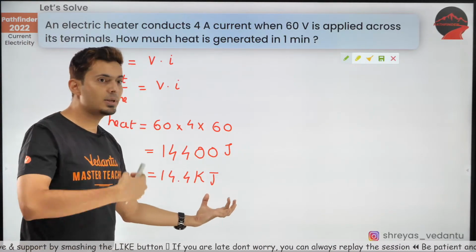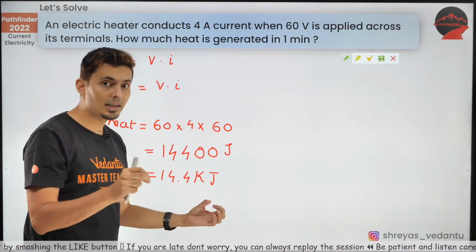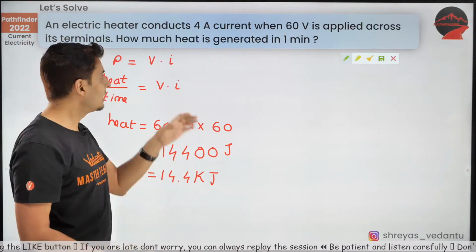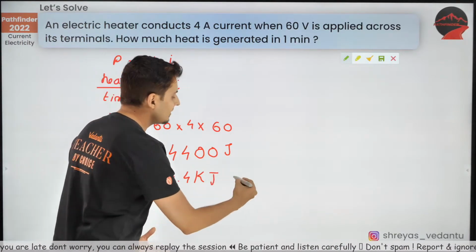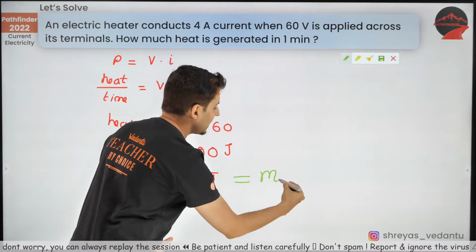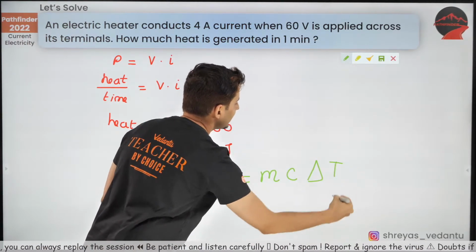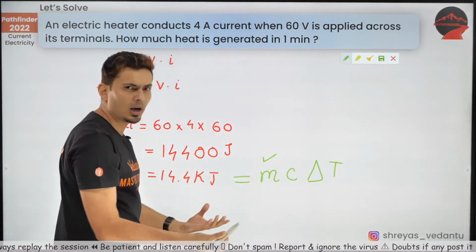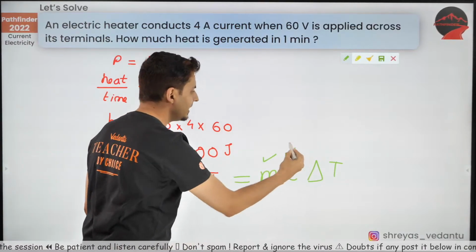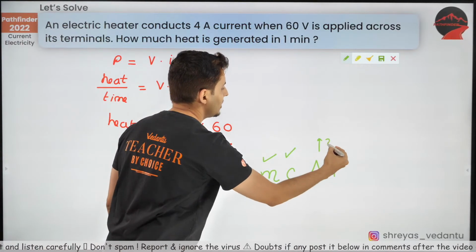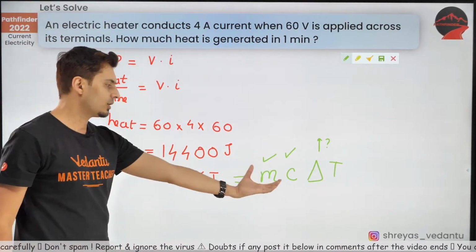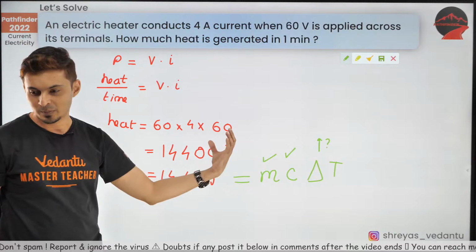This is the heat which will be generated, and this heat will heat up that liquid in which that heater rod has been immersed. So you can just write this is equal to mc delta T. M will be given to you, how much mass of the liquid. Specific heat capacity will also be given to you. The increase in the temperature, you can find it out using this equation. I hope this is clear.